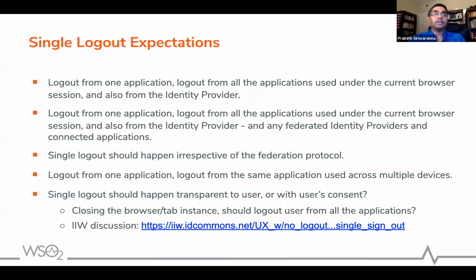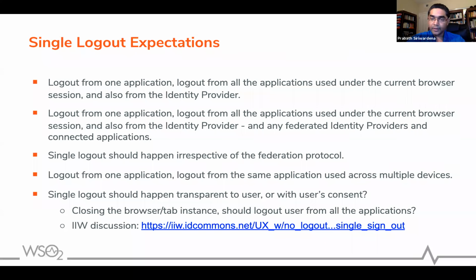Then another discussion that happens over time is how you build a single logout experience for the end users. Do you expect the user to explicitly click on a button? If the user clicks on the logout button from an application, would you expect that user to be logged out from all the applications without the user's consent? There have been discussions on this. The link that I put here is from a few years back at IIW, the Internet Identity Workshop that happens twice a year at the Computer History Museum, Mountain View.